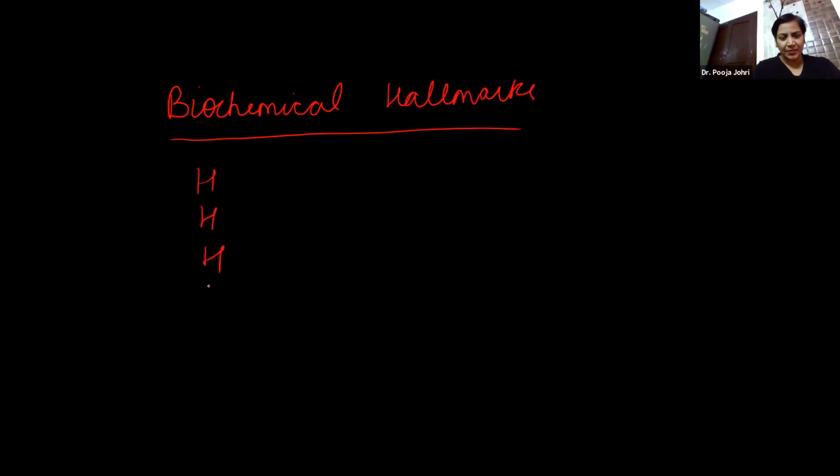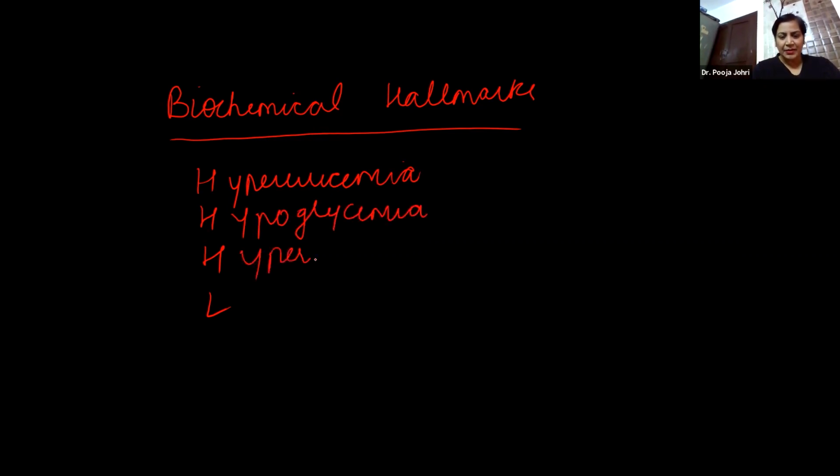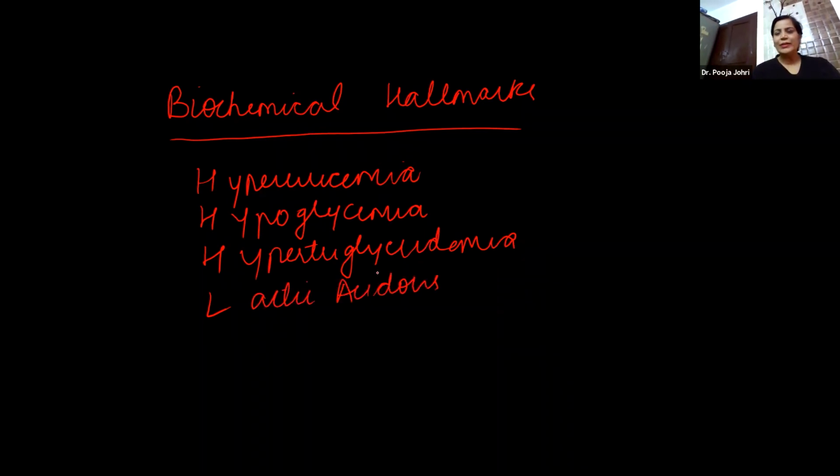HHHL, triple H L, it stands for hyperuricemia, hypoglycemia, hypertriglyceridemia, and last is lactic acidosis. So these are the biochemical hallmarks of von Gierke's disease.